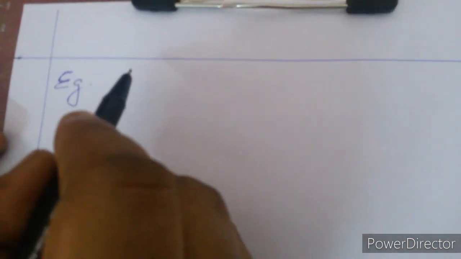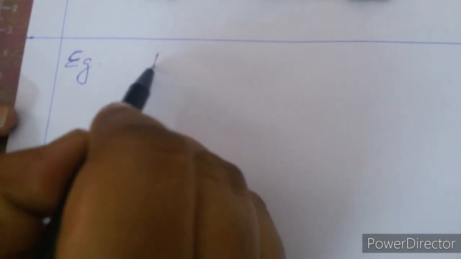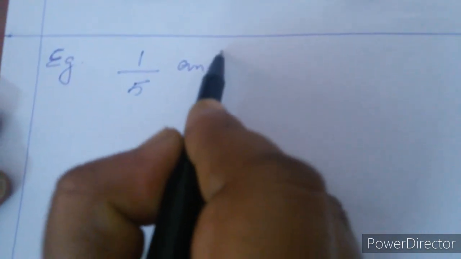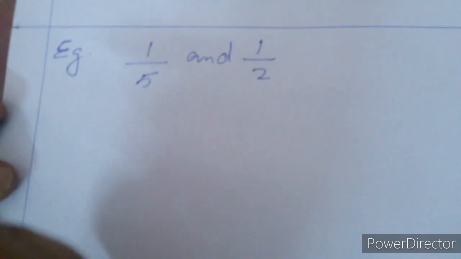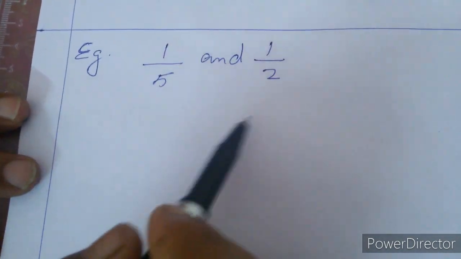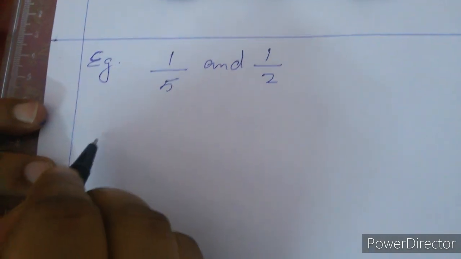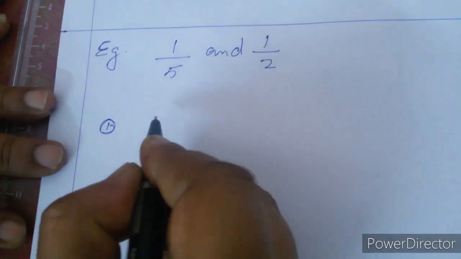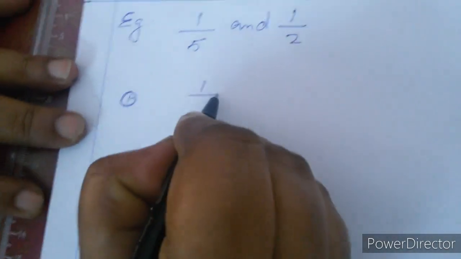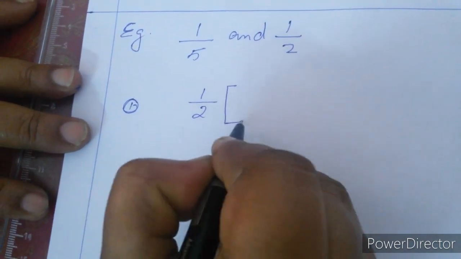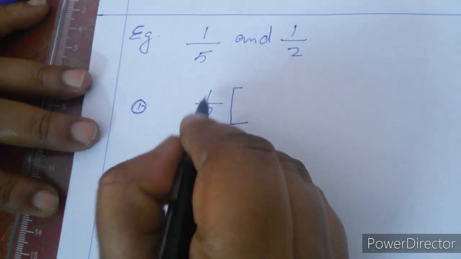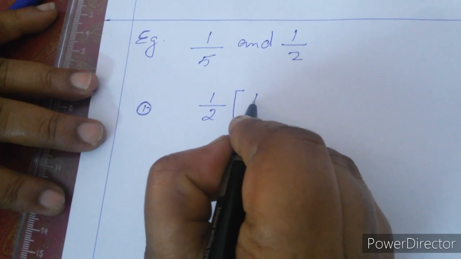We can check one more example, finding numbers in between two given rational numbers. That is 1/5, a rational number, and 1/2, another rational number. We are going to find three numbers between 1/5 and 1/2. For the first set, we know how to do it: find the sum and divide it by 2, that is, 1/2 into the sum.